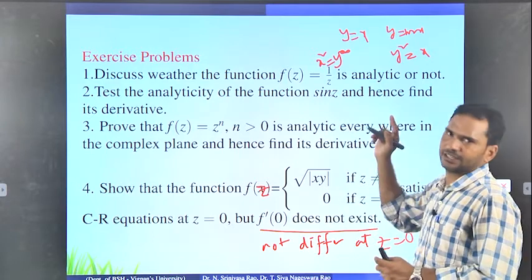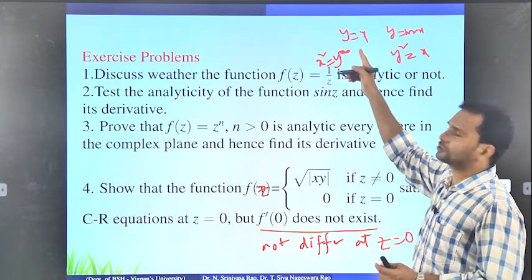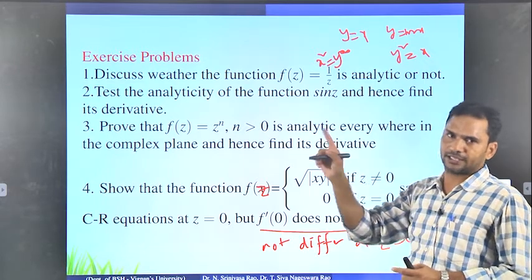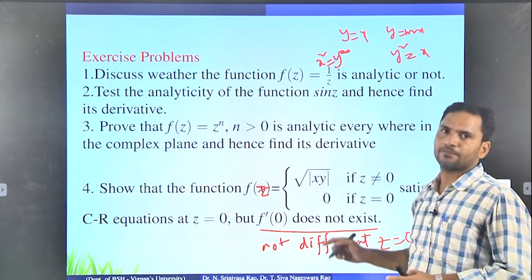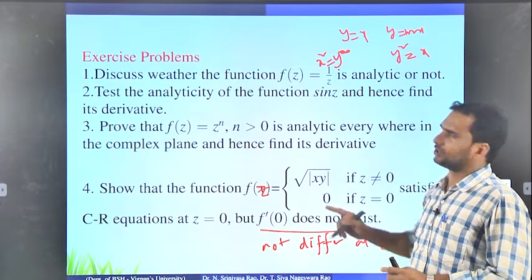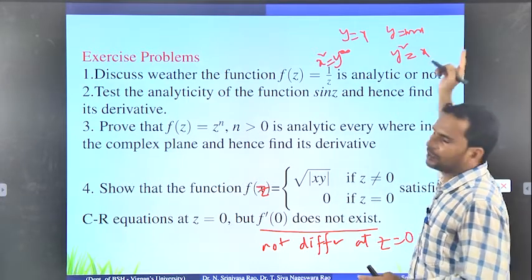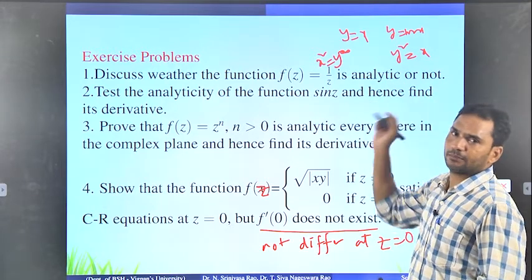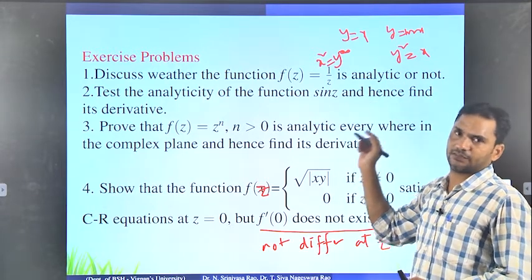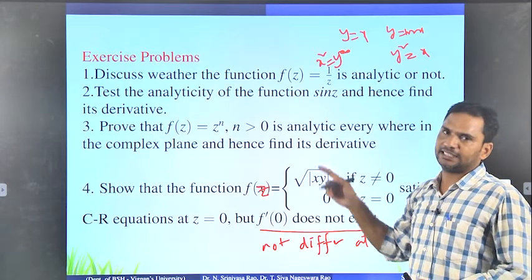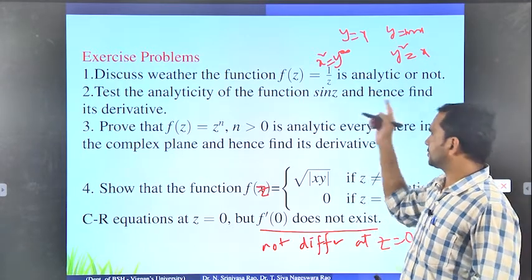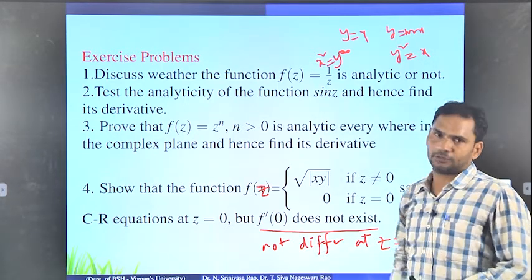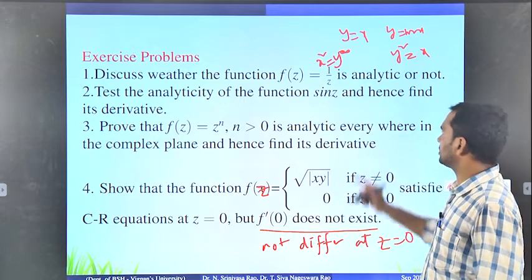But with complex functions, you have to choose different paths, and for all the different paths the limit should be unique. That way we are going to check in complex functions. If you choose any path and the limit does not depend on m, then it is unique. If the limit depends on m, then the limit does not exist. Limit not existing means not continuous, and not continuous means not differentiable. So this way you have to check.